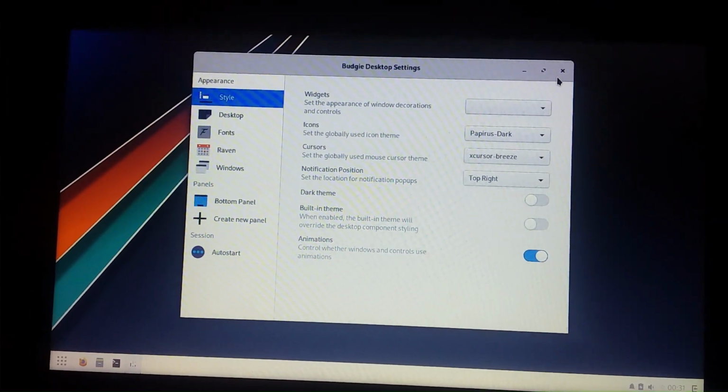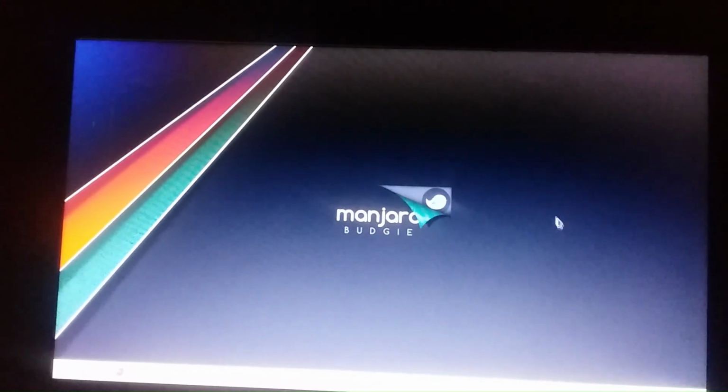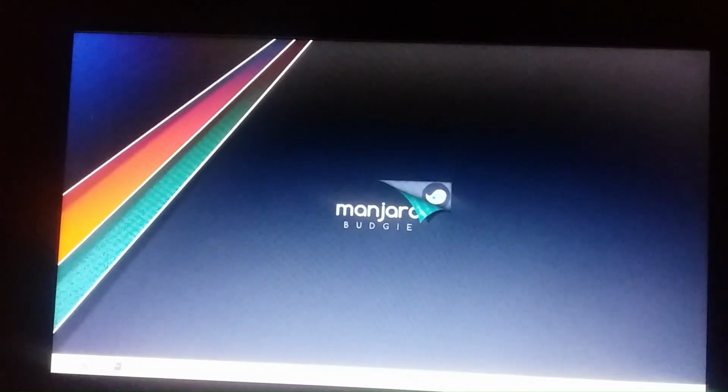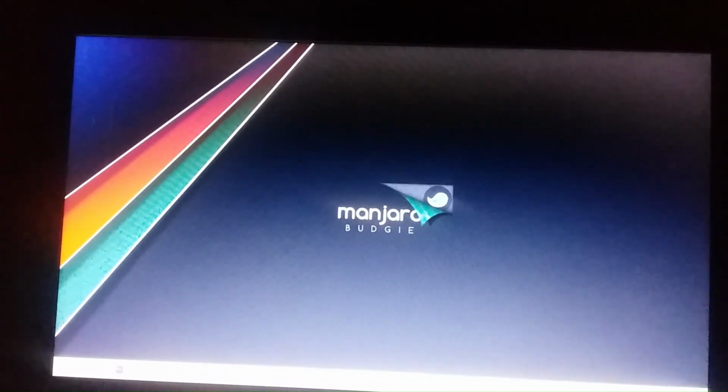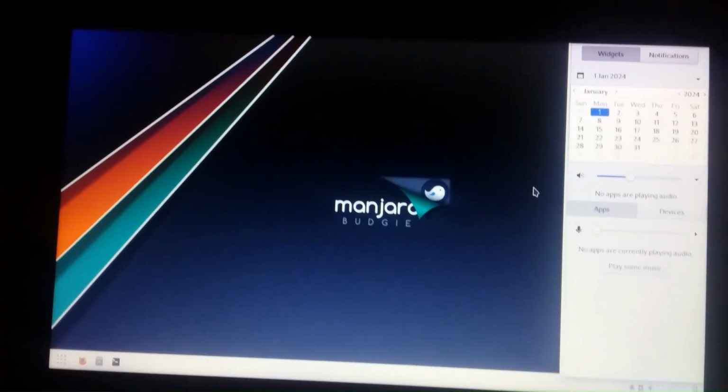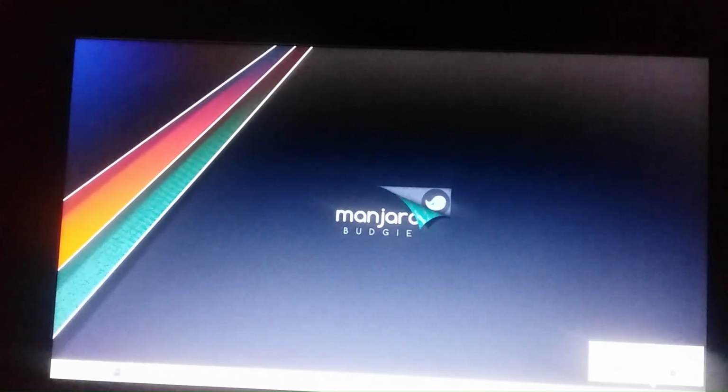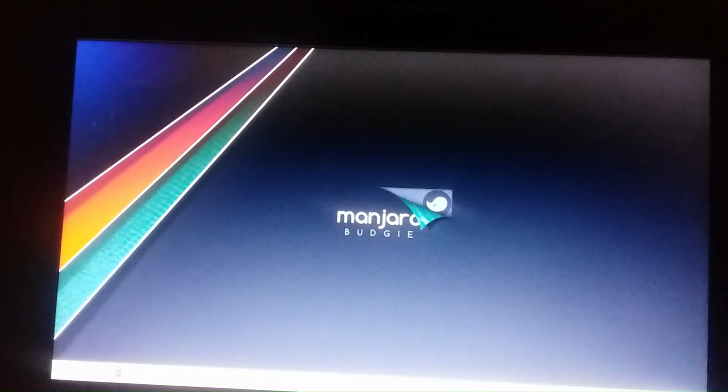See here, desktop settings is there. I'm just showing one by one. If you download it, just check for all the features, details, apps and all. See here, you can see apps, details, settings and all.